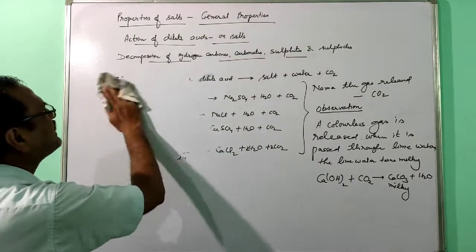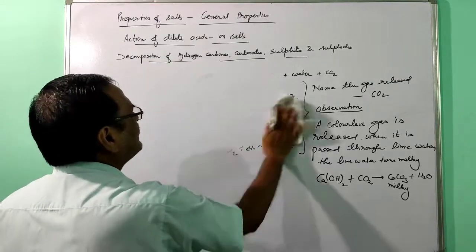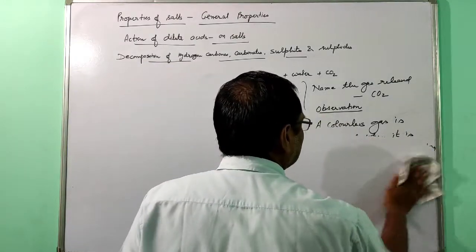Now the next one is metallic sulfide and bisulfide.